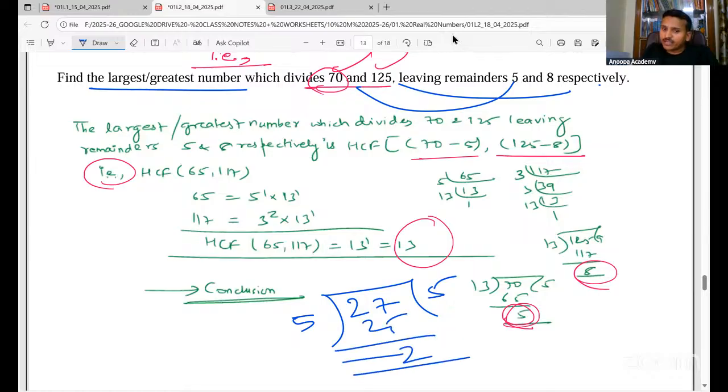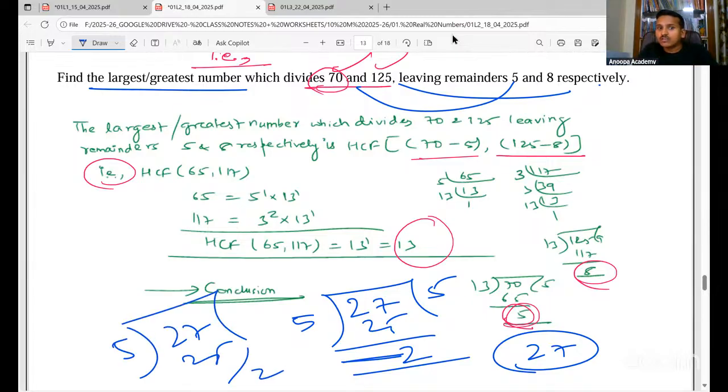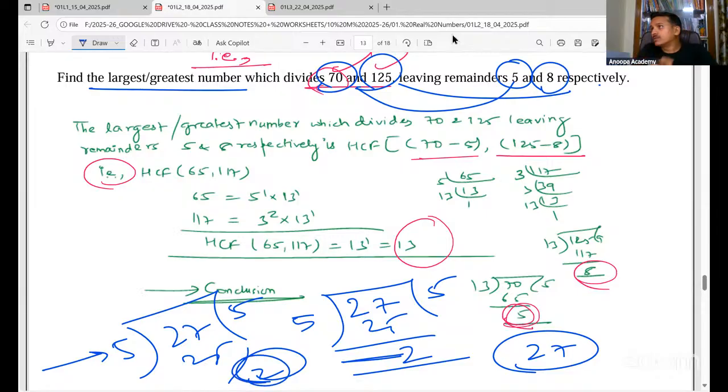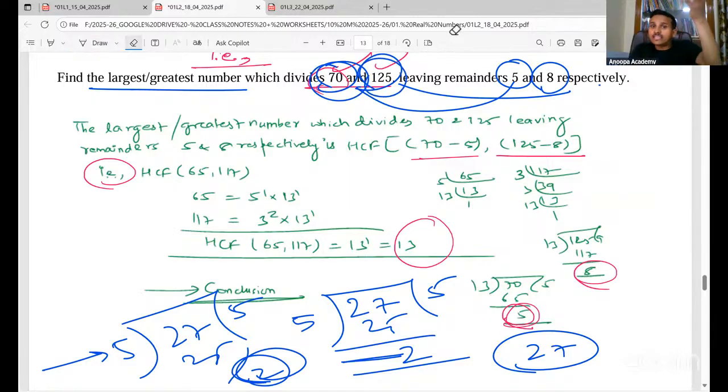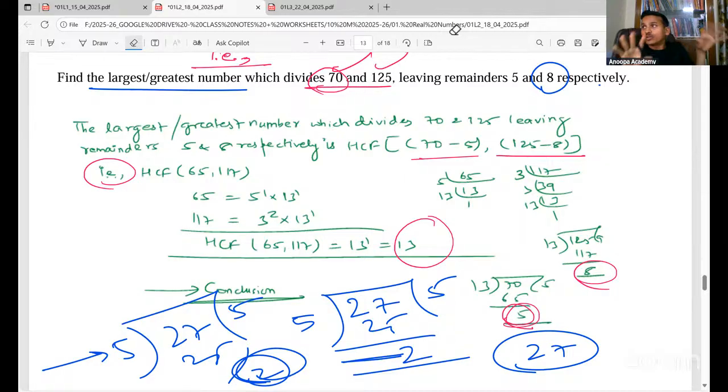See, if I remove this remainder from 27, then 27 will become divisible. Yes or no? See, 27 is not divisible by 5 because remainder is 2. If I remove the remainder from the 27, then the number will become divisible. Same way, 70 and 125 are not divisible. They are giving some remainders. If you remove those remainders, it will become divisible.